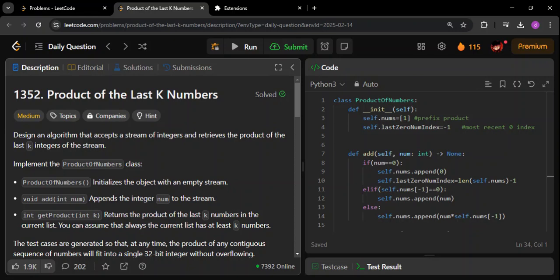So in this particular function, you have to basically store the number. They have not mentioned in which data structure you have to store it. That you have to plan. You have to initialize the data structure in the constructor, and then in this particular function, whenever a number comes, you'll have to store it.